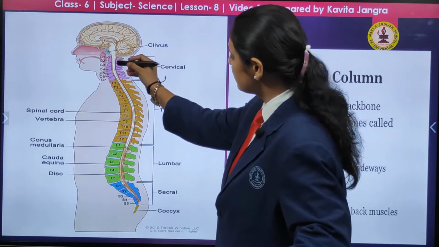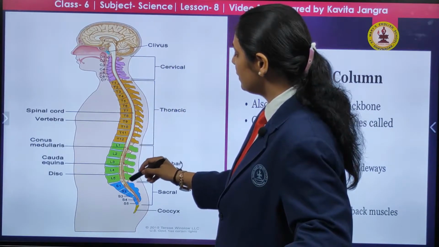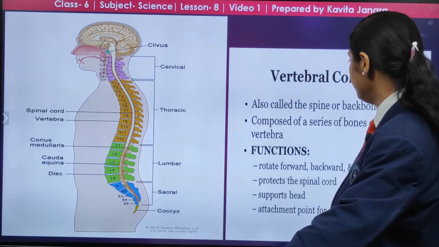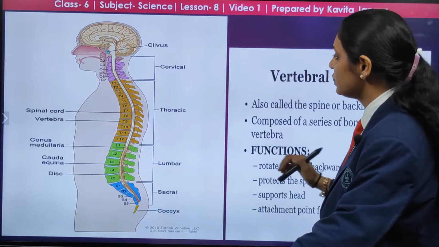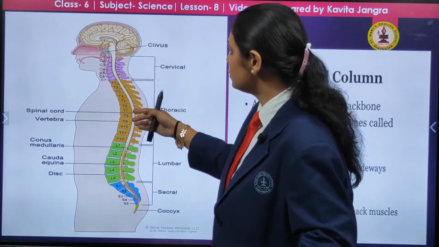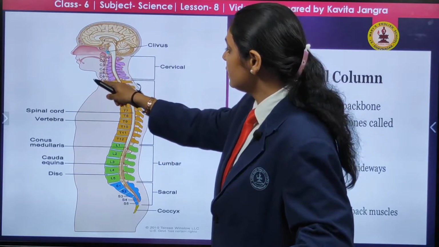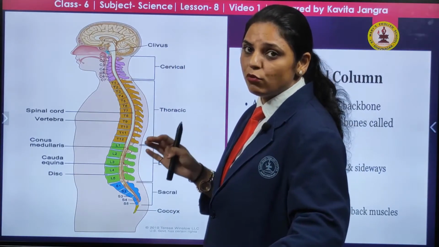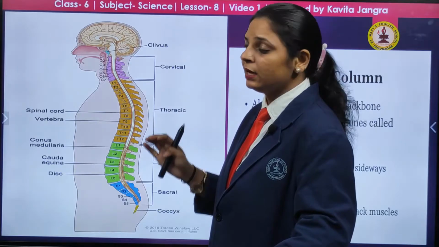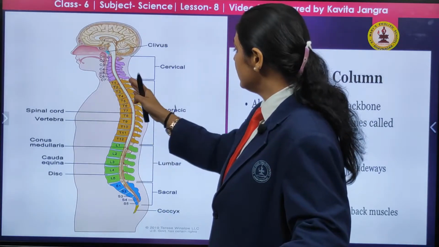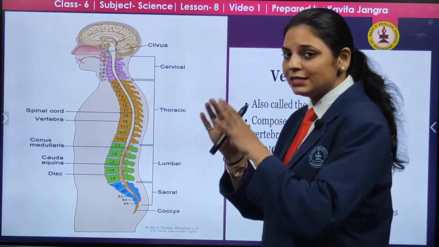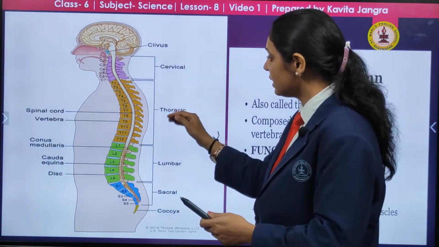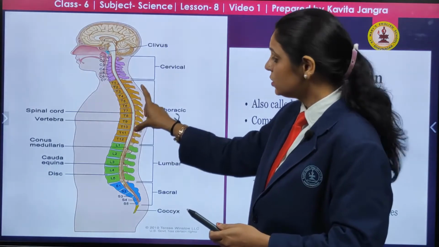You can see different color patterns given here just to tell you that these are different vertebrae, composed of a series of bones. The upper 7, C1 to C7, are the cervical part: 7 bones that constitute the neck area. Then the thoracic region. Why thoracic? Because this is the chest area, the respiration part, and from there the name comes. The number of bones here is 12.